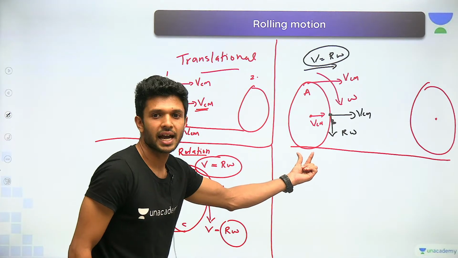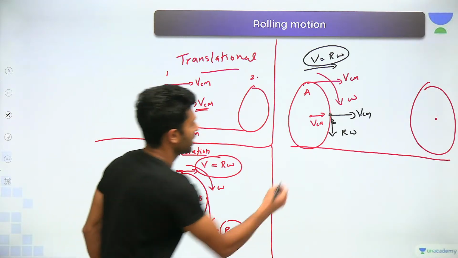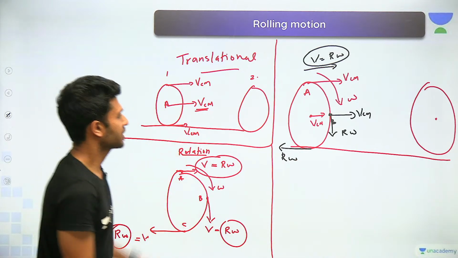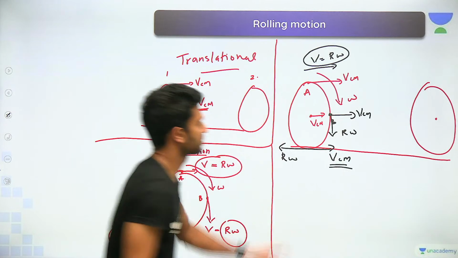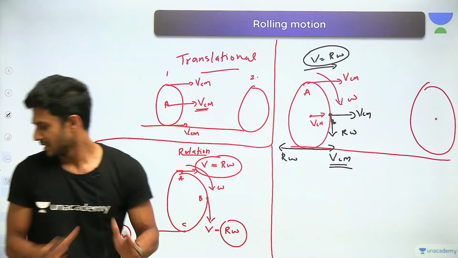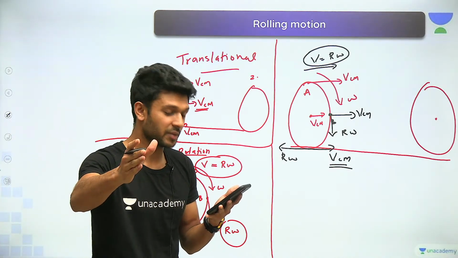At the bottommost point, rotating like this, we have R omega in this direction, and because of translation we have VCM. Is it clear till this part?